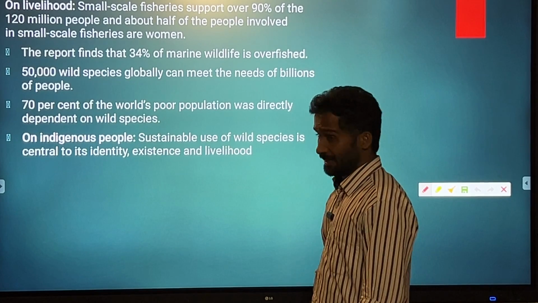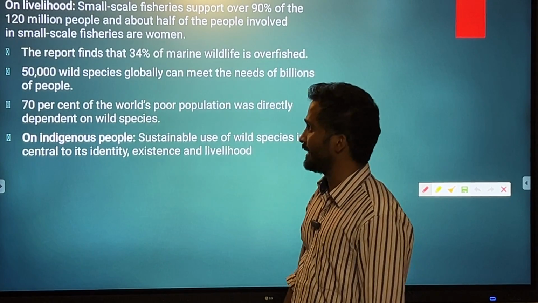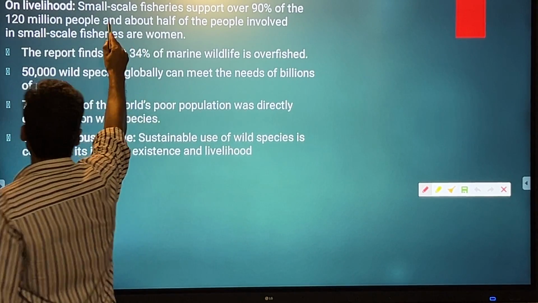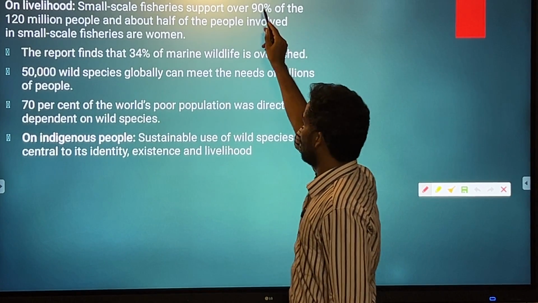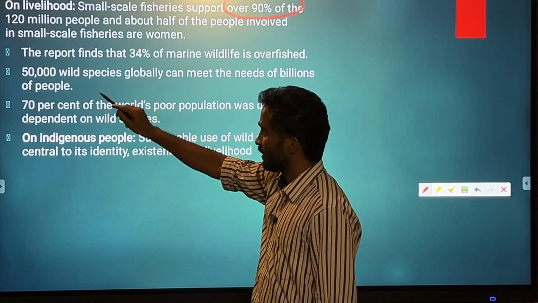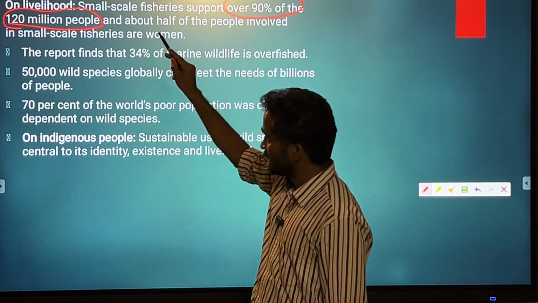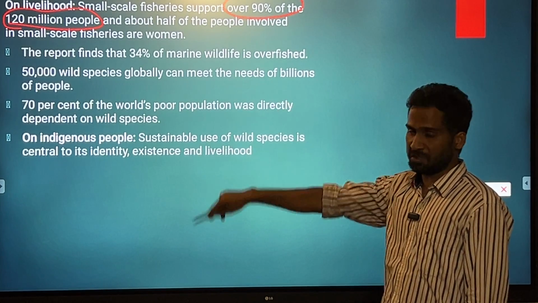talking about livelihood, the report also has given some insight about the impact on livelihood. It is saying that small scale fisheries support over 90% of 120 million people. Do not forget that this is the data at the global level. This is not the population of India.